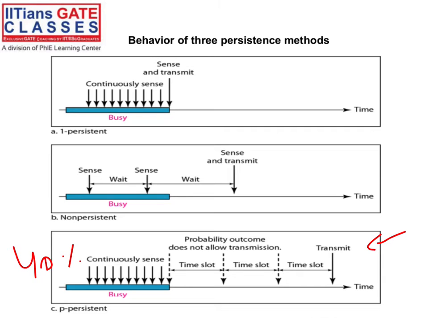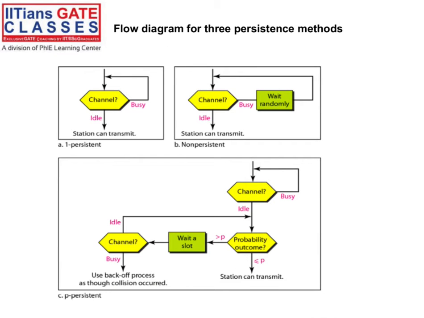If p, let's say 40%, is given, and the outcome is 40% or less, then only send on the channel. If greater than 40%, don't send. And at the start of the time slot you have to check this. If the probability outcome allows, then only transmission will happen, otherwise there is no transmission. So three ways are there: one-persistent, non-persistent, and p-persistent. This CSMA technique, with any one we can use. Guys, say yes or no.